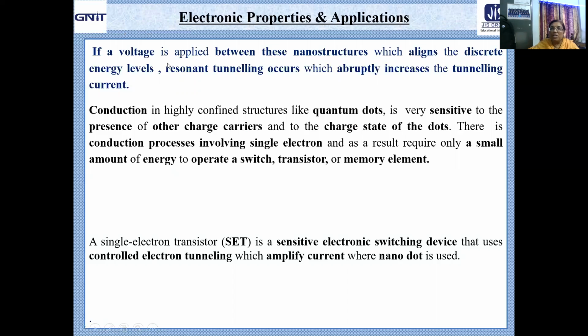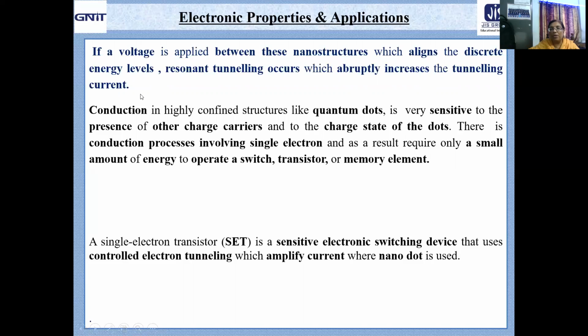Naturally, a potential difference or voltage change will arise. Now, under this situation, if you apply a voltage between these nanostructures which can align the discrete energy levels, then there will be resonance tunneling, and if there is resonance tunneling, then definitely there will be an abrupt increase in the tunneling current.